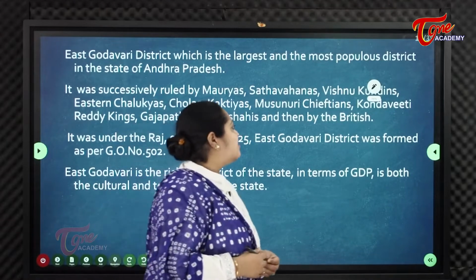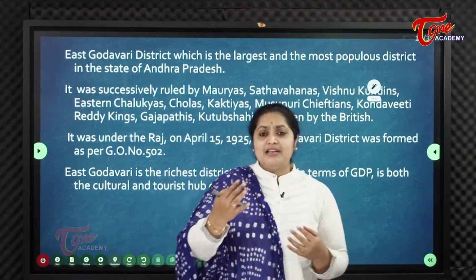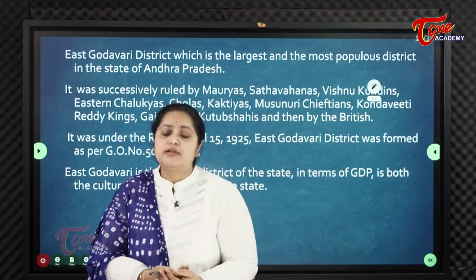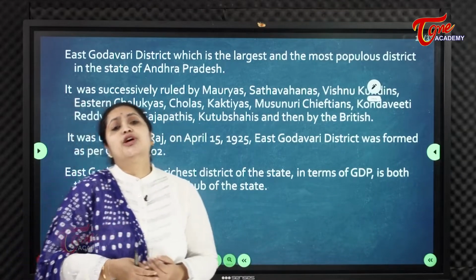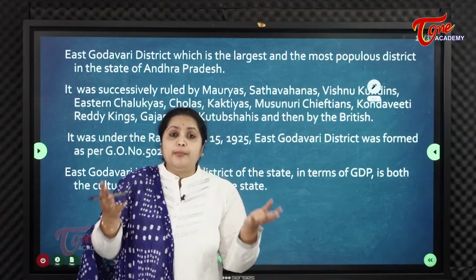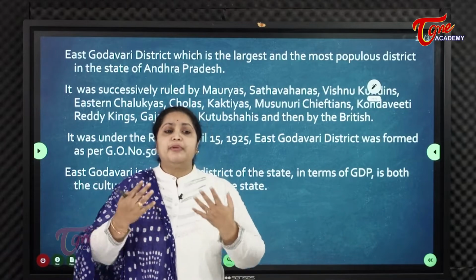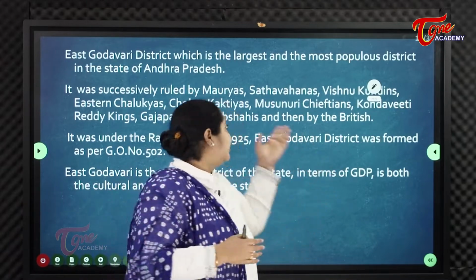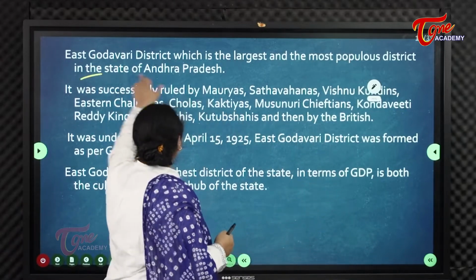East Godavari is the largest populous district of the state of Andhra Pradesh. Populous means most populated. So the highest populated district of Andhra Pradesh is East Godavari.